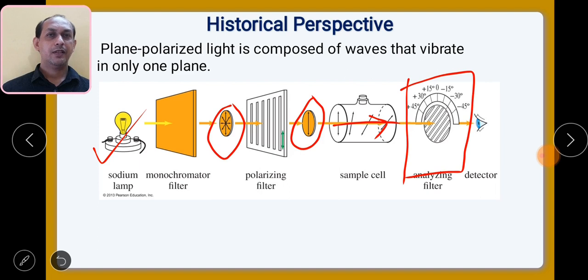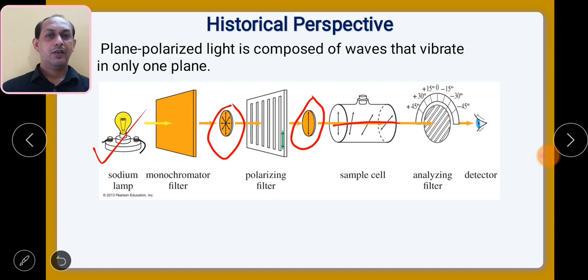That particular phenomenon is responsible for the optical activity of that compound. In the mid 17th and 18th century, the scientist Jean Biot was able to find out for the first time that compounds have optical activity.